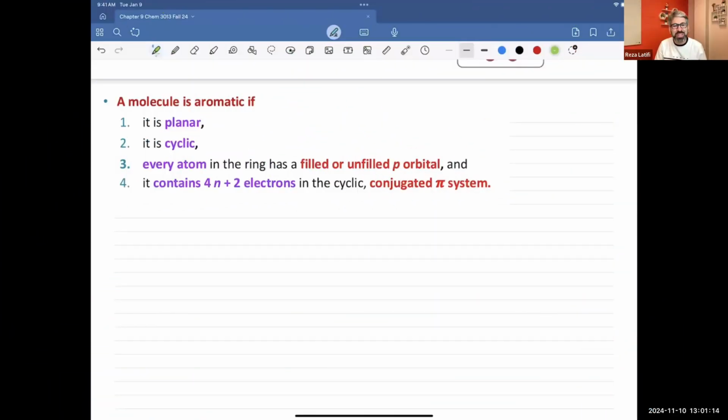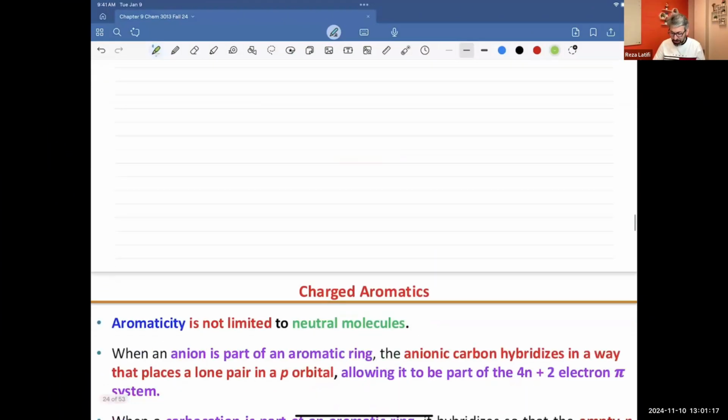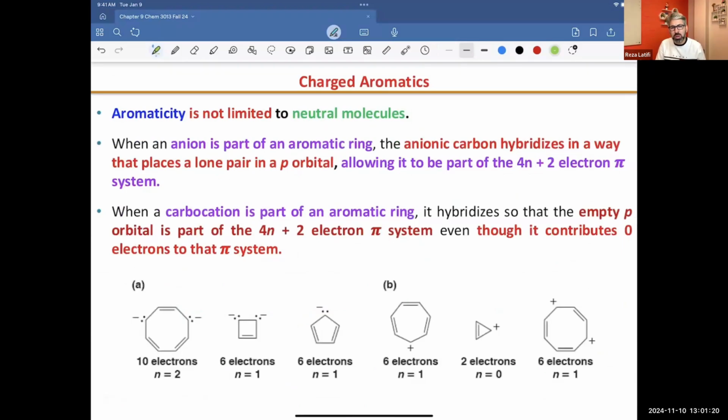Welcome back to another lecture from organic chemistry. In this lecture, I'm going to go through whether charged molecules can be aromatic, yes or no. Can we have an ion that is aromatic, or a cation that is aromatic? Let's tackle this subject.